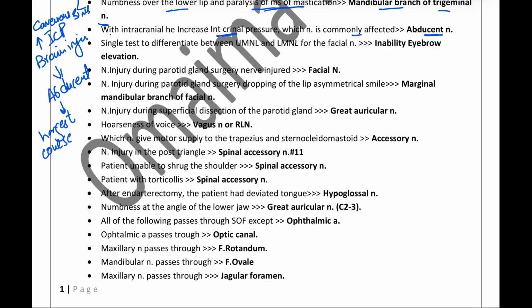to get injured. So the single test to differentiate between an upper motor neuron and a lower motor neuron lesion of the facial nerve is the inability of eyebrow elevation. The nerve injured during parotid gland surgery is the facial nerve.